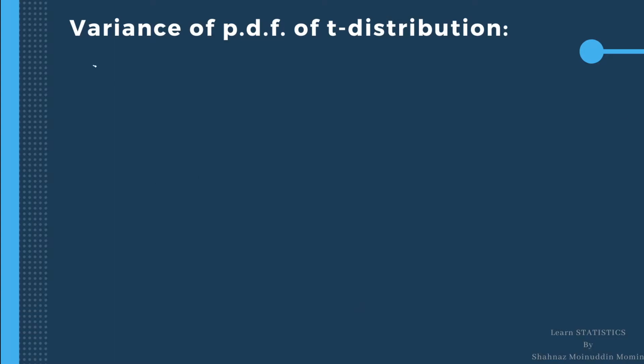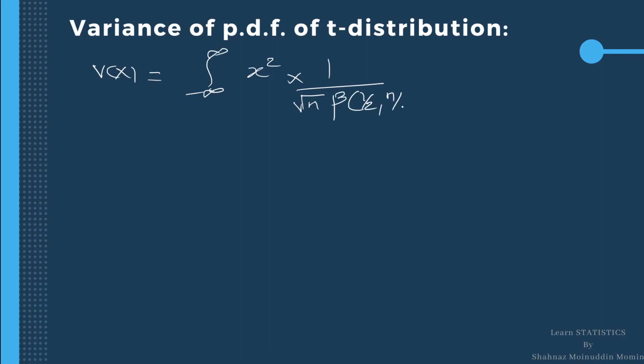Hence, variance x is equal to integration minus infinity to infinity x square multiplied by PDF 1 upon root n beta 1/2, n upon 2, into 1 divided by 1 plus x square by n raised to n plus 1 upon 2 dx.